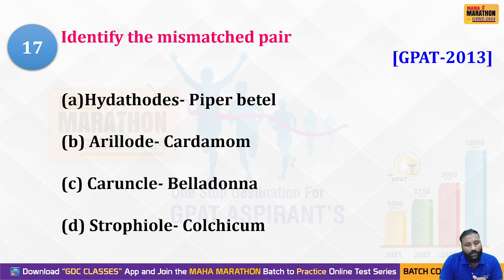These all are specialized structures and these are all plant names. These are all plant names and these are all specialized structures. Okay. And we'll see which one is a wrong pair. Yes, obviously the caruncle, belladonna is a wrong pair. Why? We'll see the explanation.